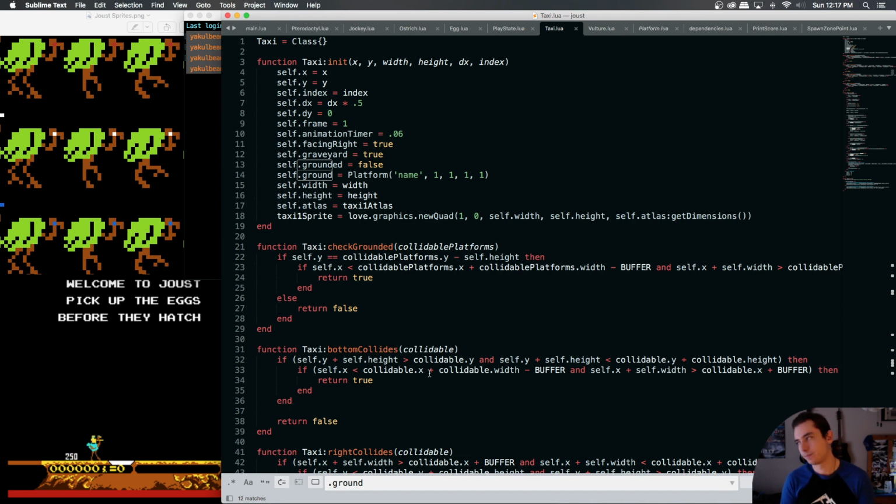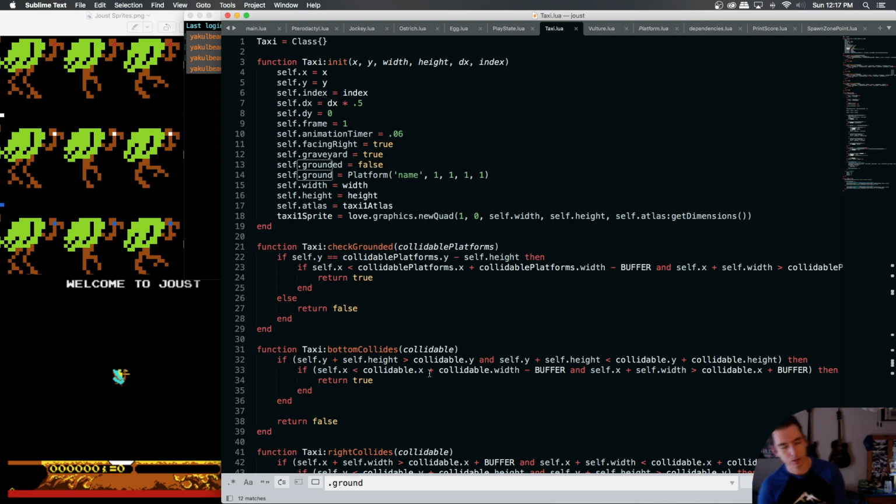So part of me thinks it's easiest to just have it in the class itself where it currently is, and then handle it all in the update function of the taxi class, because it'll be less muddy like that. So I think that's what I'm currently thinking.